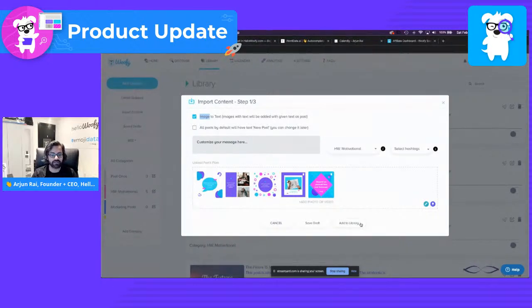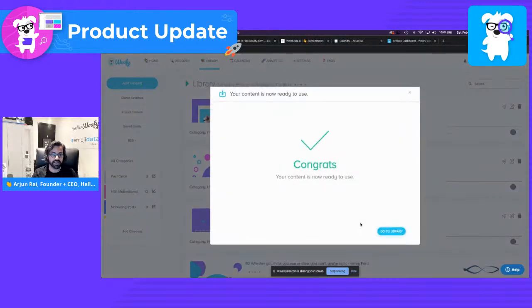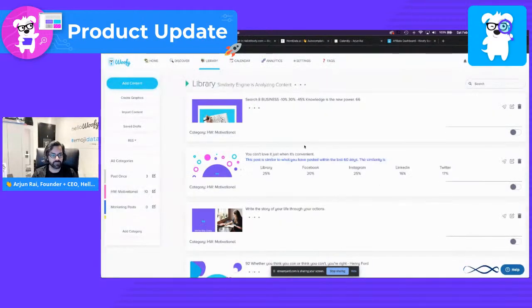So let's go ahead and add it to the library now. What's now happening is exactly what we mentioned: the images are being analyzed to find the content, rather the text in the image itself, and generate posts out of that. So let's go ahead and get out of this modal.